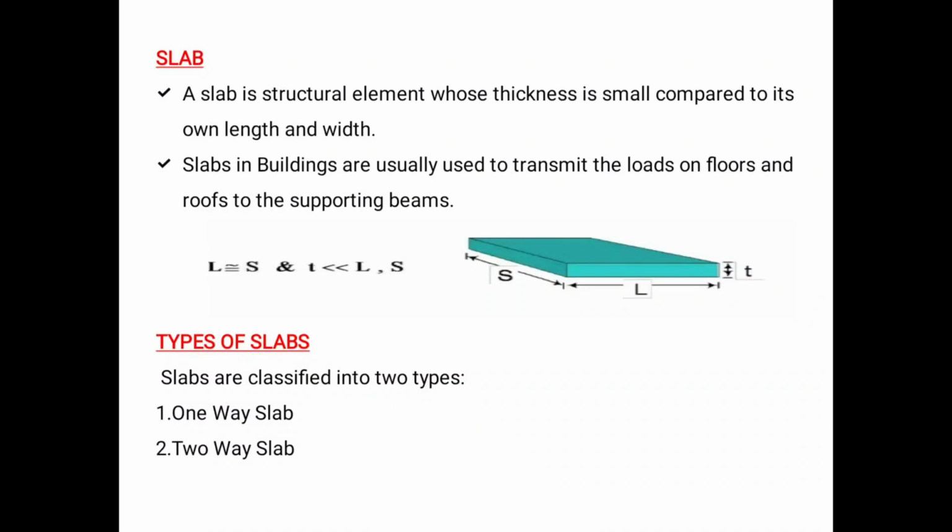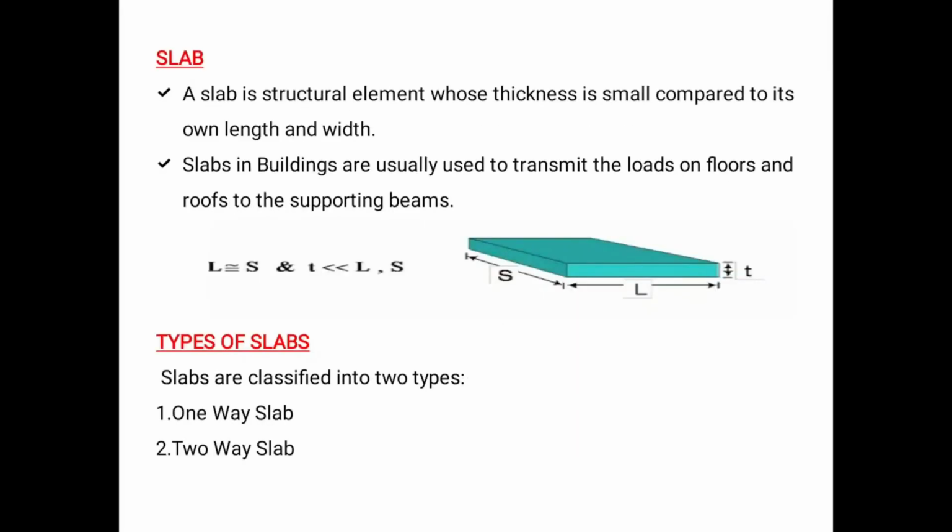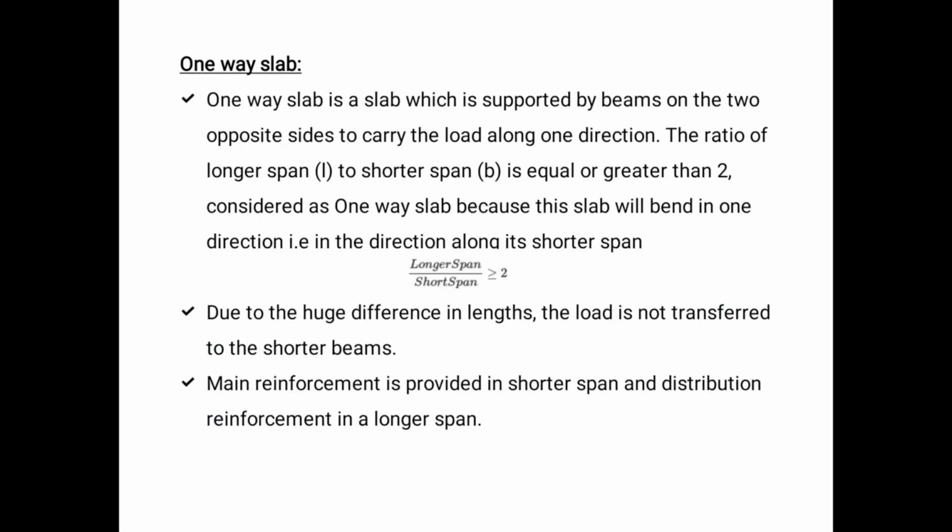Then there are two types of slab, one-way slab and two-way slab. The difference is this: a slab has two dimensions, in the x-axis and the y-axis, and the z-axis is the thickness. You have a shorter length and a longer length. The longer span divided by the shorter span, if it is greater than or equal to 2, is called a one-way slab.